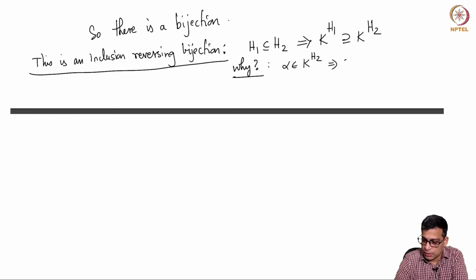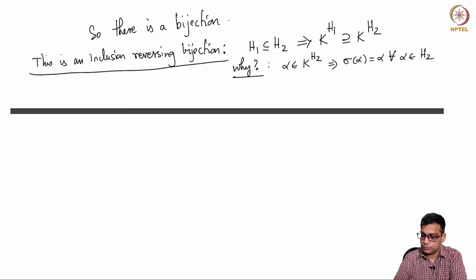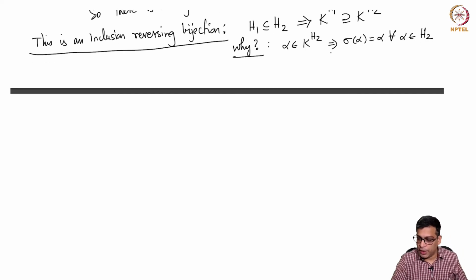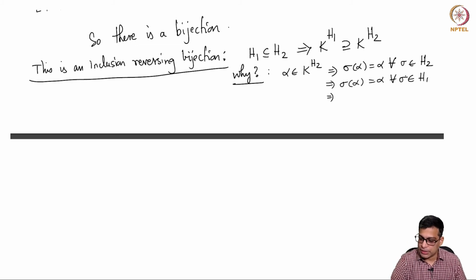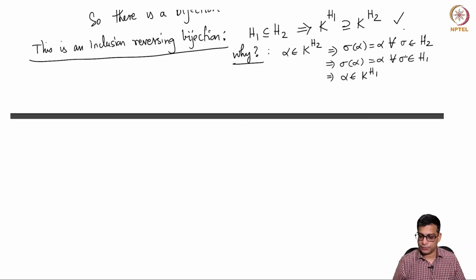That means sigma of alpha equals alpha for all sigma in H2. So this must be true for every sigma in H1, because you give me a sigma in H1, it is also in H2. So alpha has that property. That means alpha is in K power H1. Okay, so that is okay.